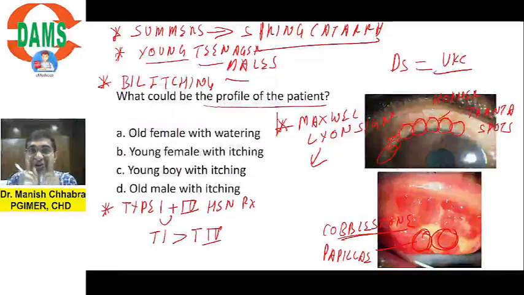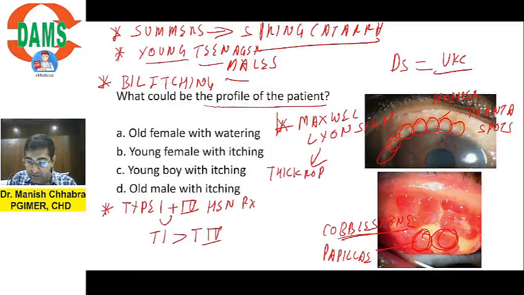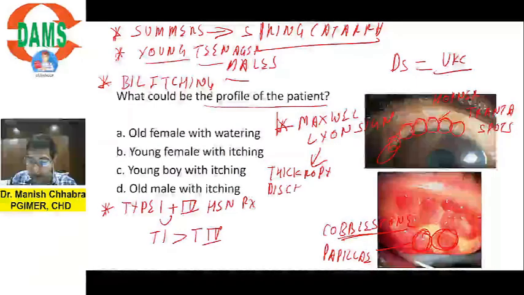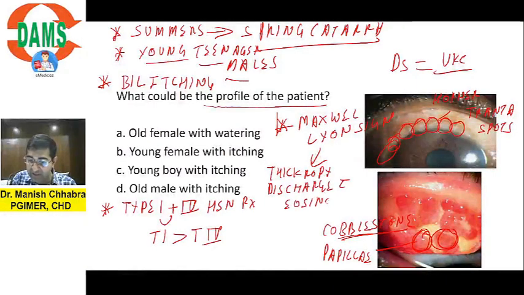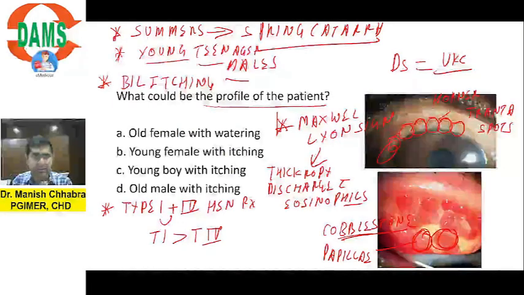Eosinophils, because eosinophils are associated with allergic conditions. So thick ropey discharge with eosinophils, that is your Maxwell-Lyon sign. Is it understandable? All right, Horner-Tranta spots I have already told you.